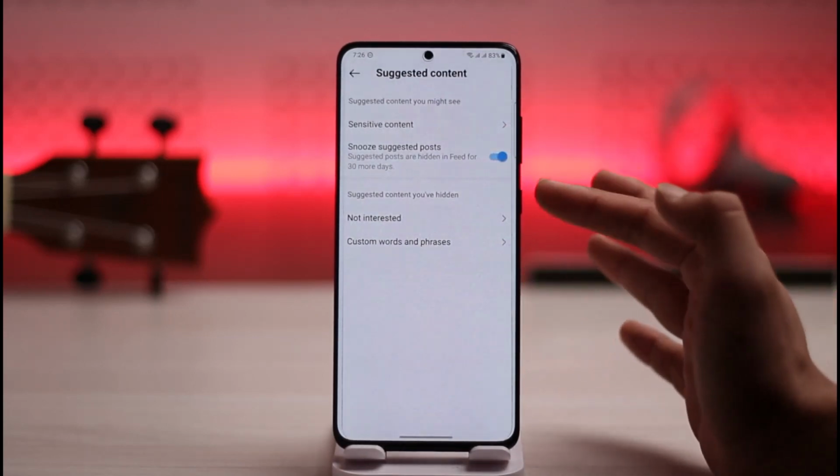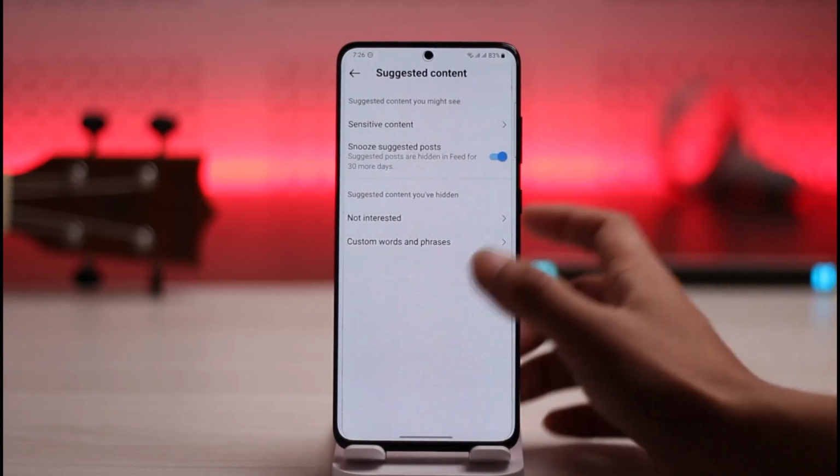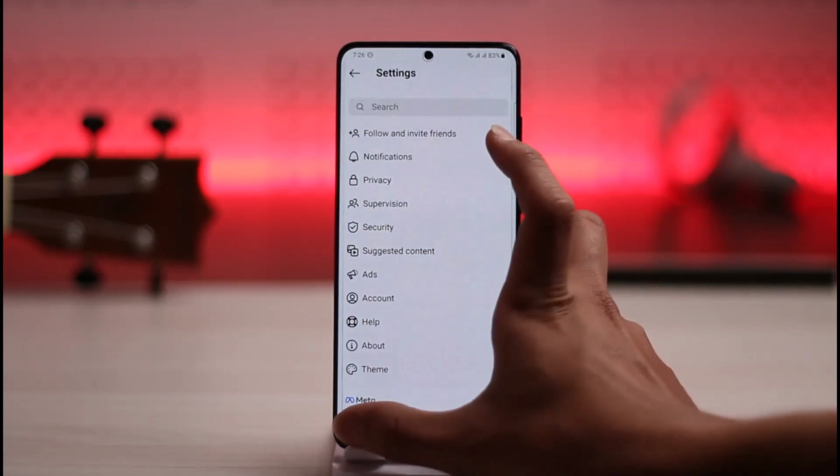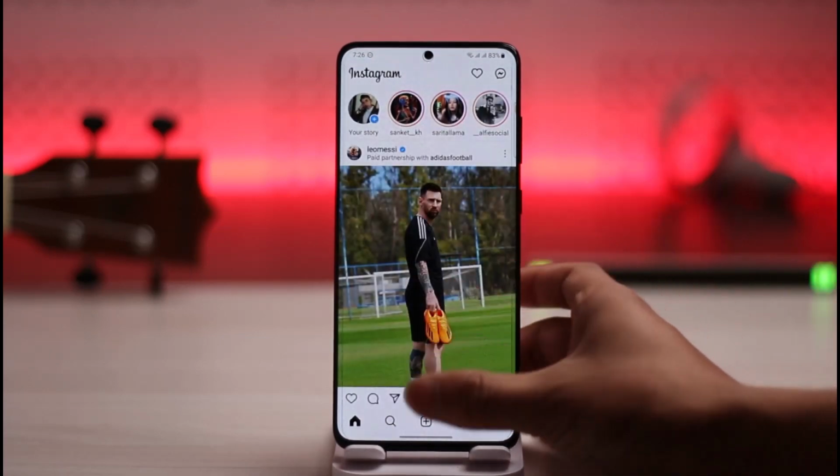Now this might work in most of the cases, it might not also work because this is still in a testing phase. So when you this time come back to home page, you should most likely not be able to see the suggested post once you refresh it. This is how you can remove suggested posts on Instagram.